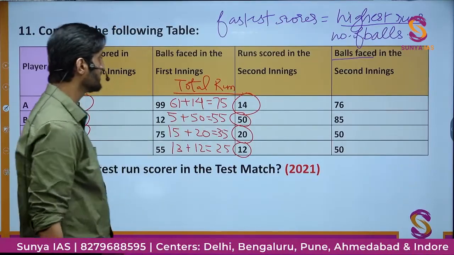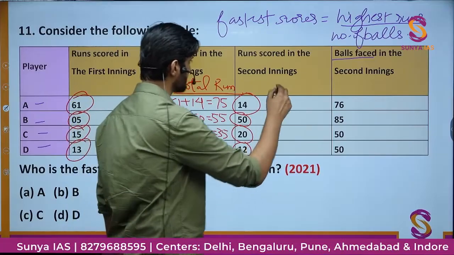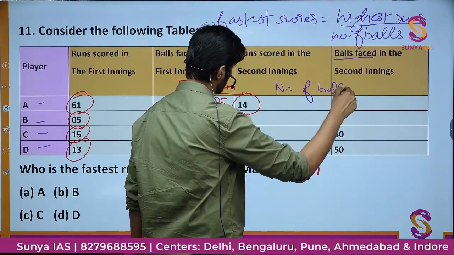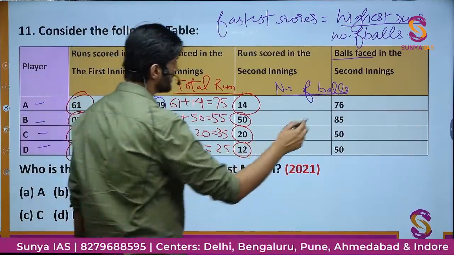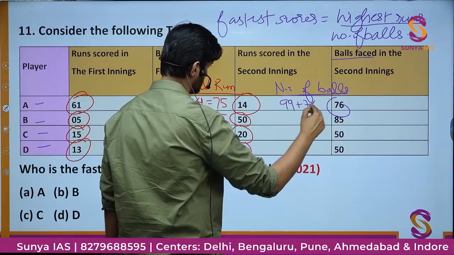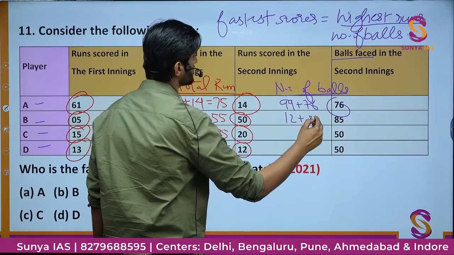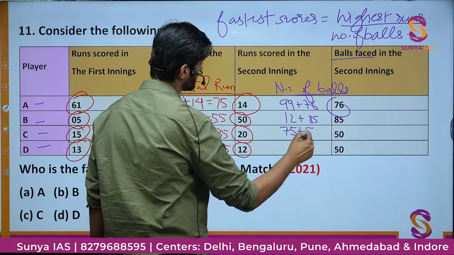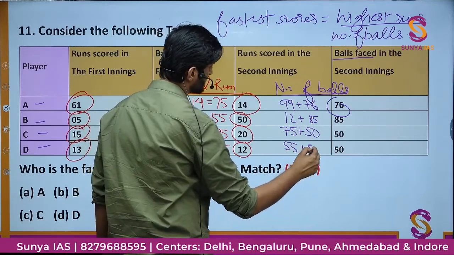Now let us talk about the number of balls faced. Here the balls are 99 and 76. Here 12 plus 85, 75 plus 50 and 55 plus 50.